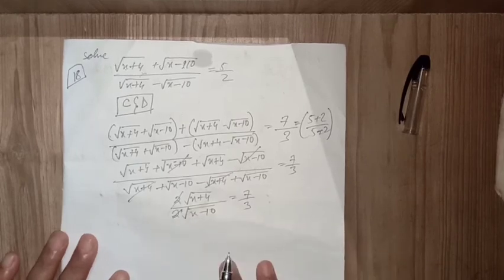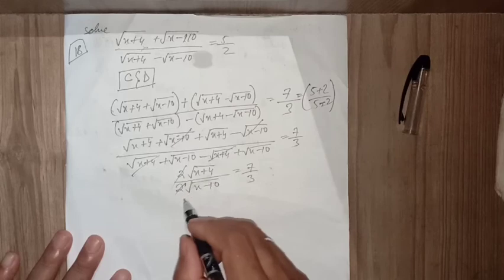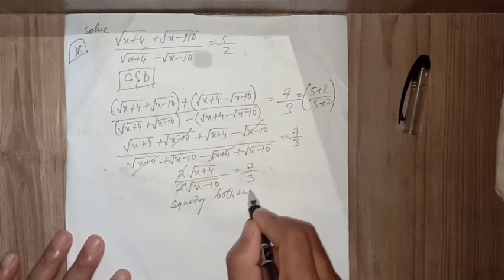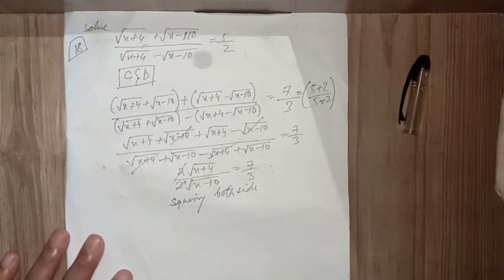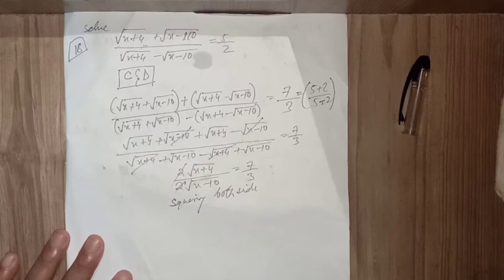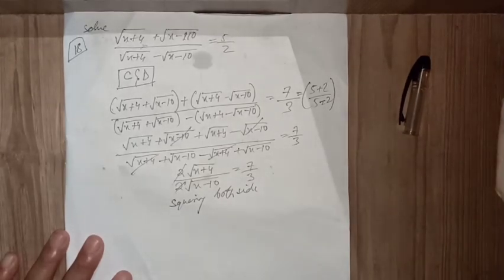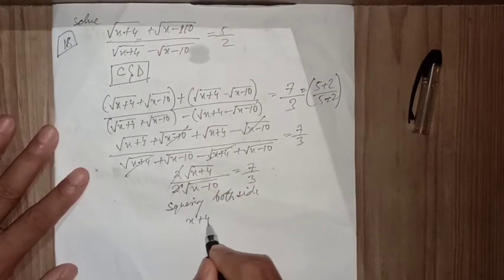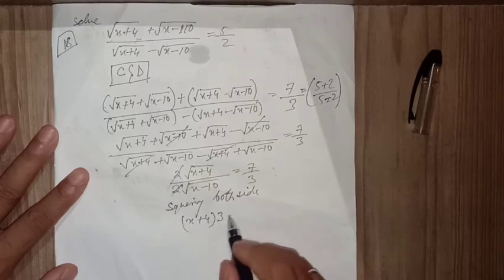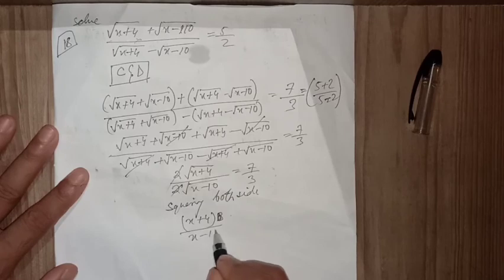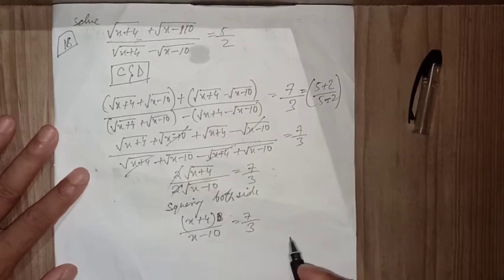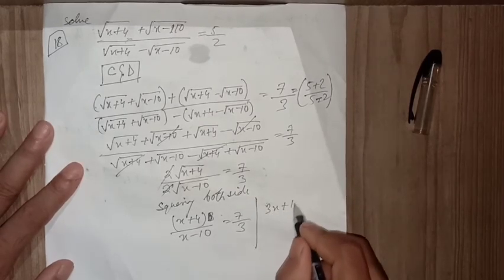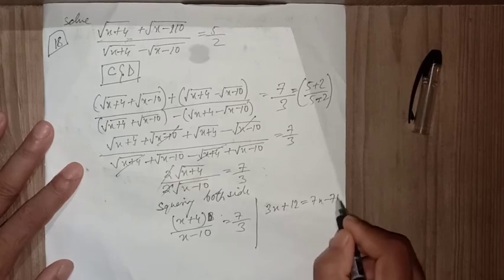Find that 2 is cancelling out. So if we square both sides, then what is coming out? It will be (x plus 4) by (x minus 10) equal to 7 by 3. Now directly cross multiply this, so it will be 3x plus 12 equal to 7x minus 70.